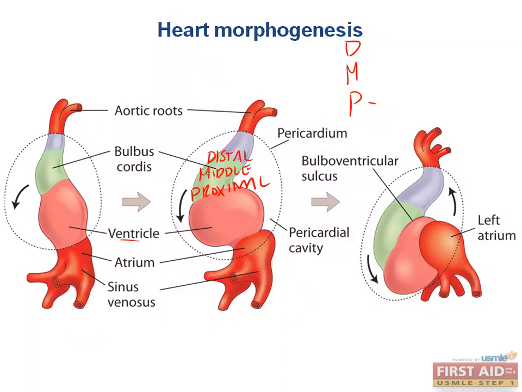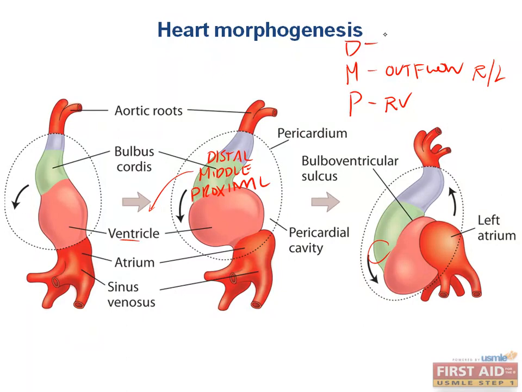As you can see, as this bulbus cordis is coming down this way, you will have a segment that is most proximal, close to the original ventricle, which will become the trabeculated part of the right ventricle. The middle segment will form the outflow tracts of both ventricles. And this is due to the fact that there's an atrioventricular canal that is eventually split into two that becomes the outflow tract. So it goes straight down this middle segment of the bulbus cordis, and that's why you get outflow tracts of the right and left sides from it.